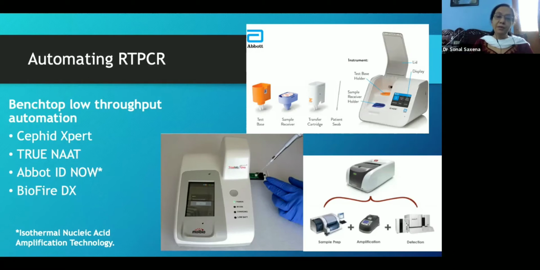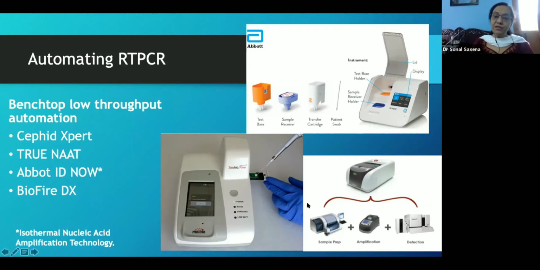It was available in the US till now. I don't know what the status is right now in India. I don't think it's available still now. And then you have a BioFire DX, which functions on a microarray based multiplexing system. So you have a meningitis panel, a respiratory panel, and so on and so forth.